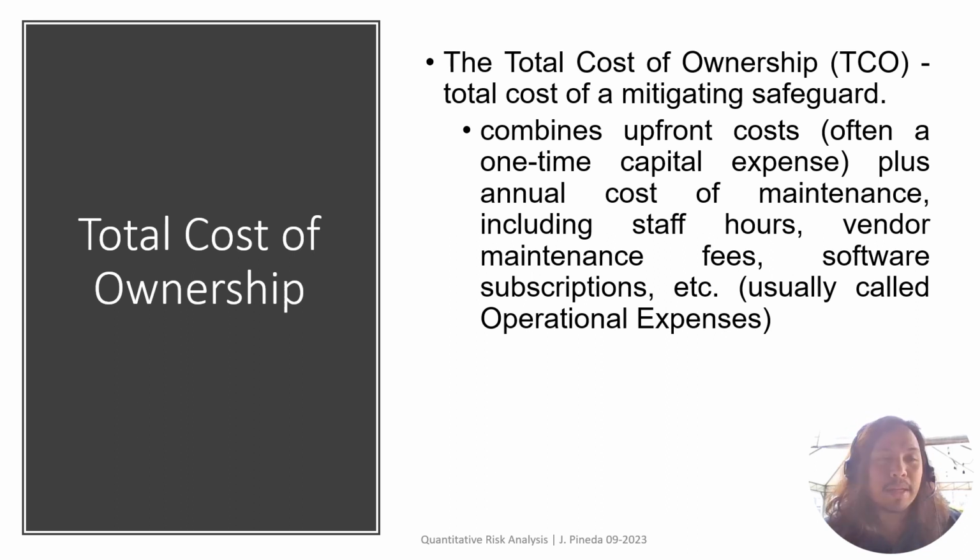It's the combination of the upfront cost, which is the CAPEX, plus the annual cost of maintenance, staff hours, vendor fees, and software subscriptions, which we call the OPEX. So you add the CAPEX and your OPEX, you get the total cost of ownership.